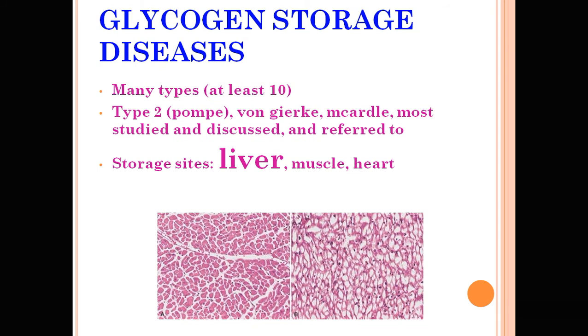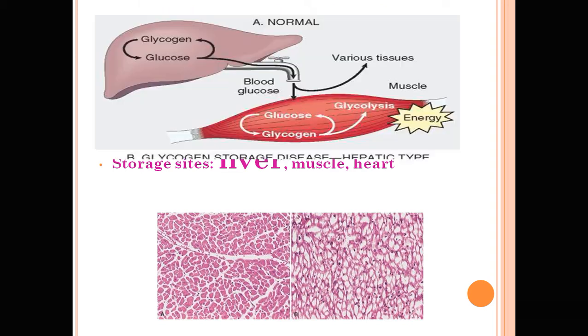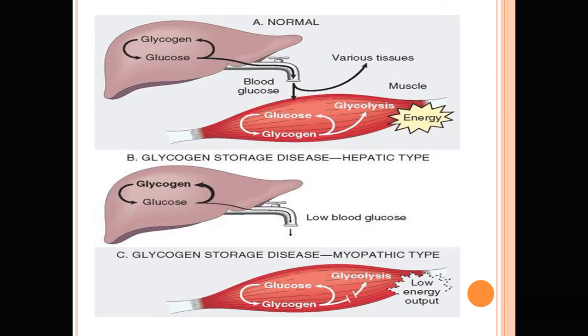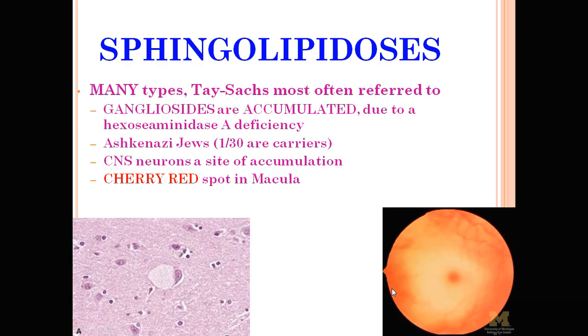Glycogen storage diseases are important. There is a long list, but the important ones are Von Gierke disease, Pompe disease, and McArdle disease, and the storage sites are the liver, muscle, and heart. In glycogen storage disease there is a very low blood glucose level because glucose cannot be converted to glycogen in the liver. In the myopathic type there is very low energy output.